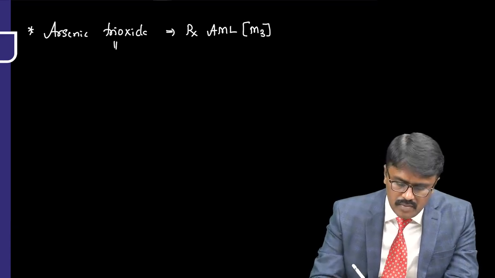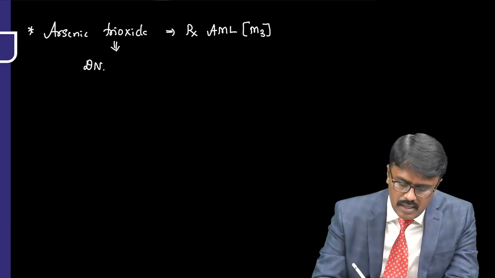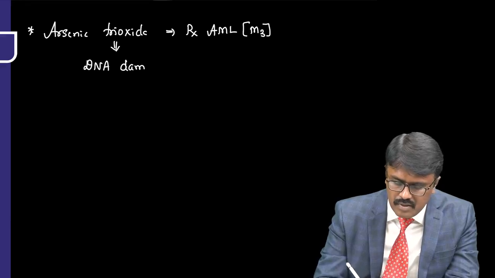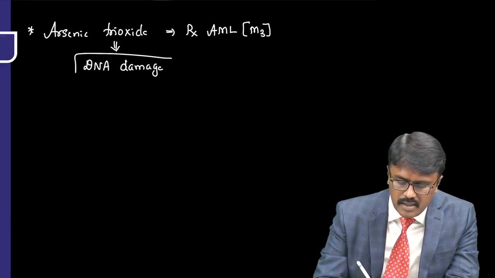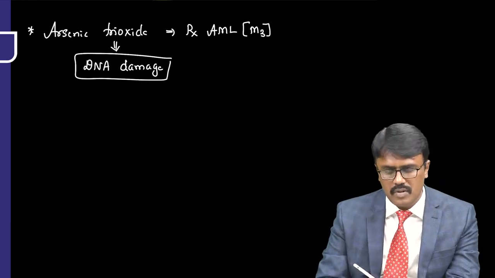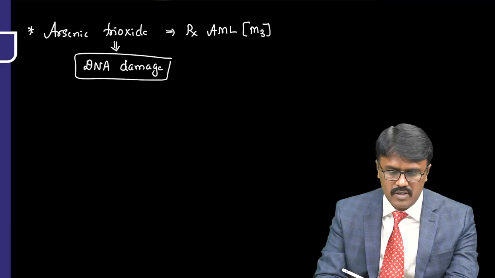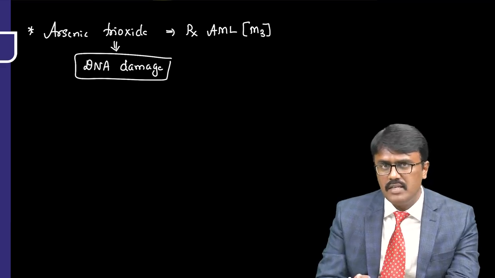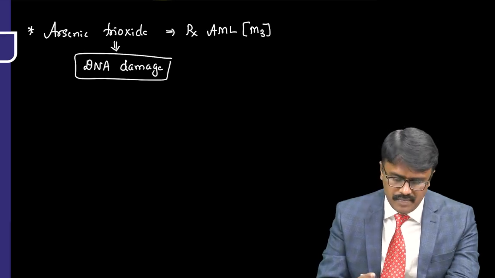Now what does it do? This is known to produce DNA damage and thereby kills the cancer cell. So another drug is called arsenic trioxide. So we are done with miscellaneous agents. One is the enzyme L-asparaginase, then all-trans-retinoic acid and arsenic trioxide.